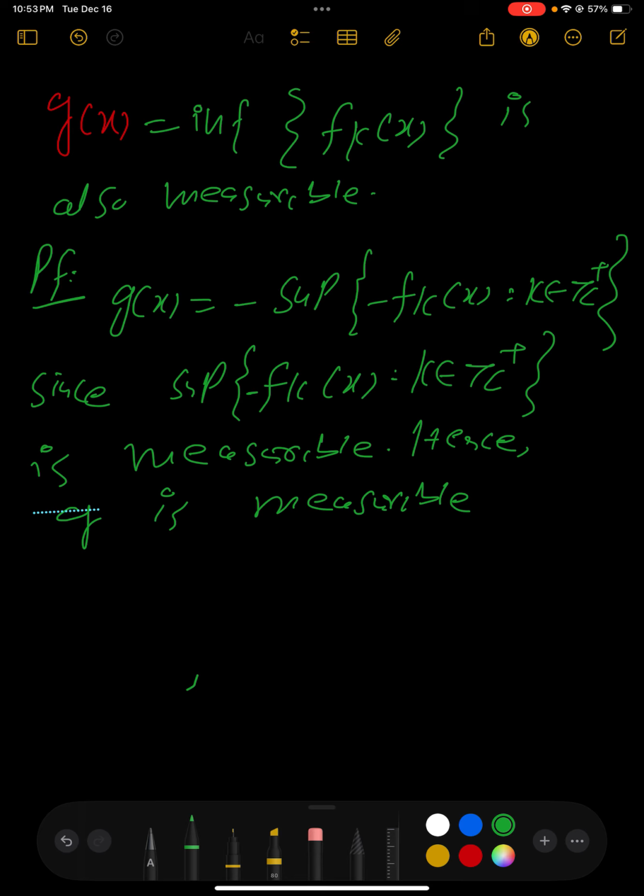So that was the simple proof of how the sup and infimum of measurable functions are measurable, and we just saw it. If you have any questions, you can ask in the comments.